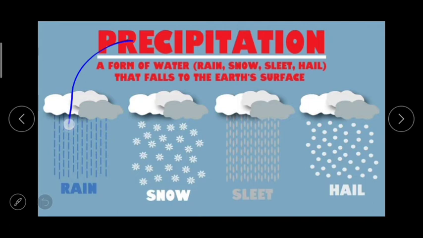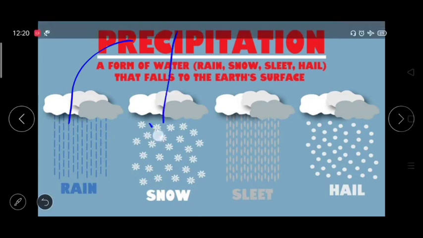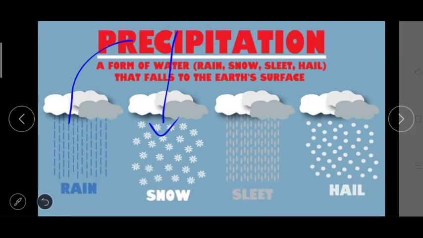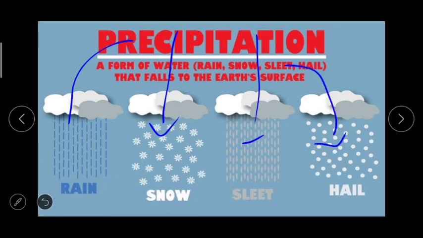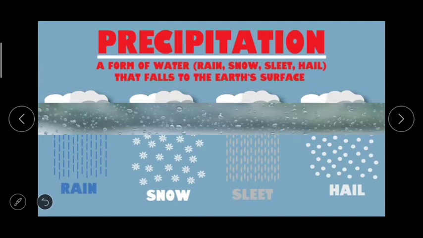So rain is precipitation, snow falling is precipitation, sleet is precipitation, and hail is also a form or kind of precipitation. And about this we are going to study in this topic in detail.